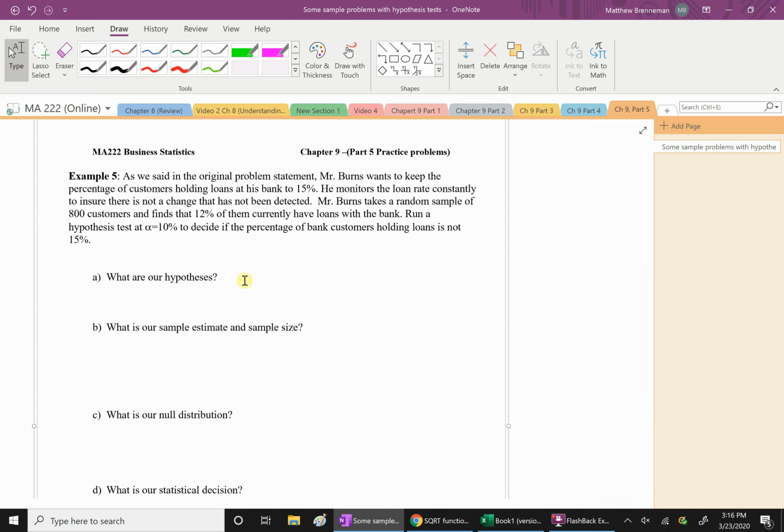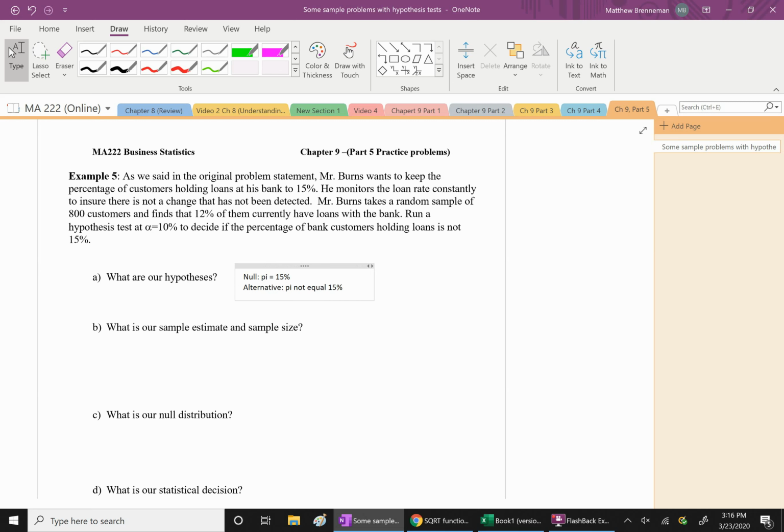note that we're testing to see if the population percentage is not 15%. So when there's no change, the population percentage is going to be 15%. But when there's a change, there's something going on. What he's testing for, what he's looking out for, is that it's not equal to 15%.